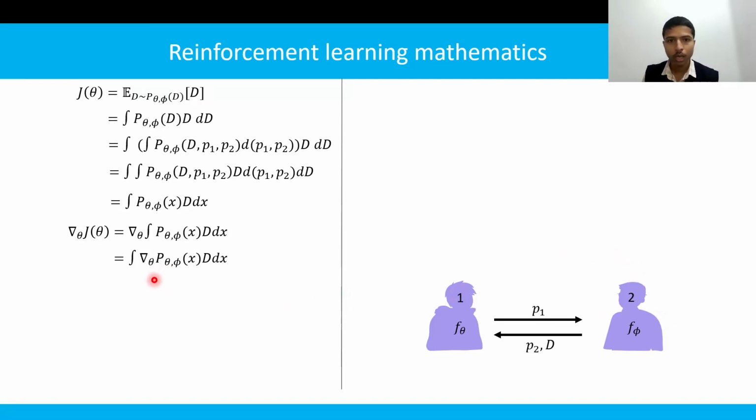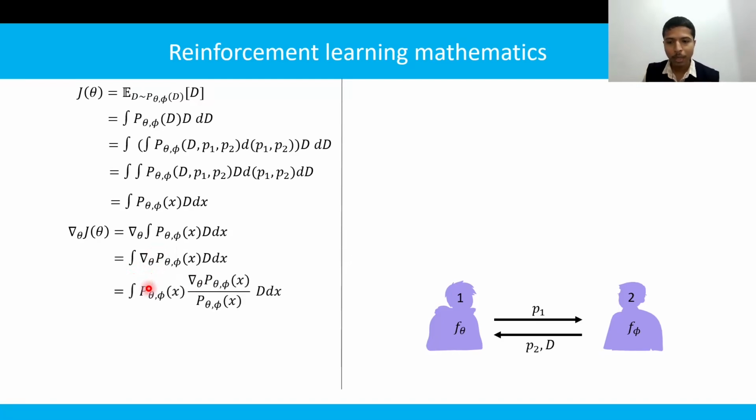So we need to approximate this. To approximate this, one way is to do Monte Carlo sampling. To do so, we need to have a PDF function over which there is no gradient, so that we could write this term in terms of expectation.